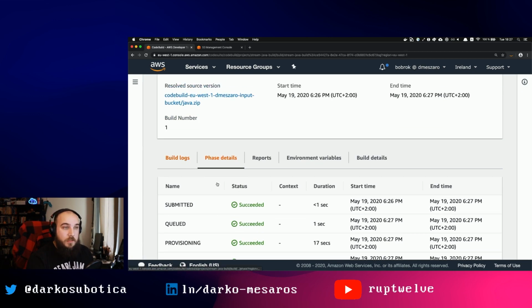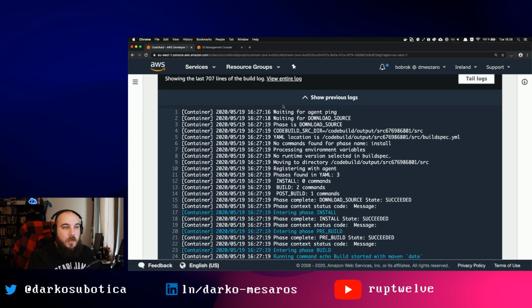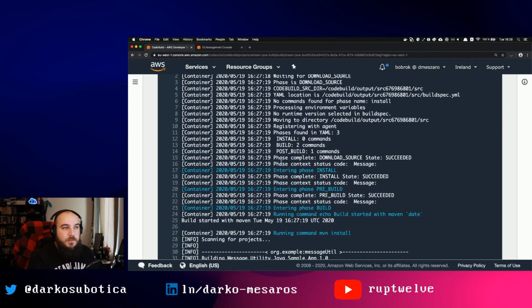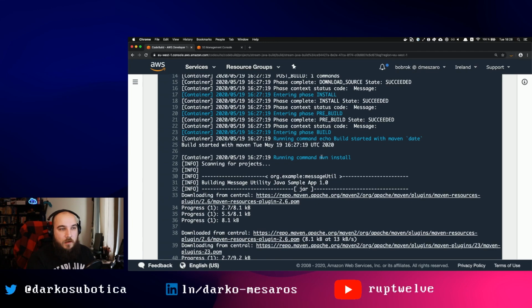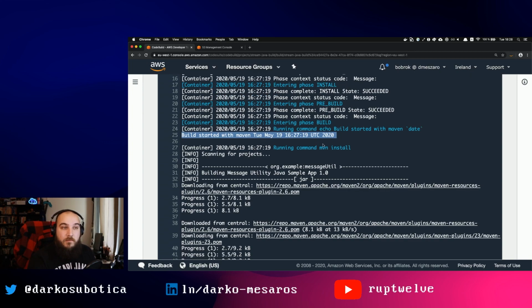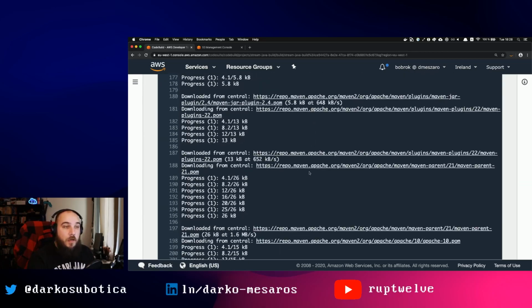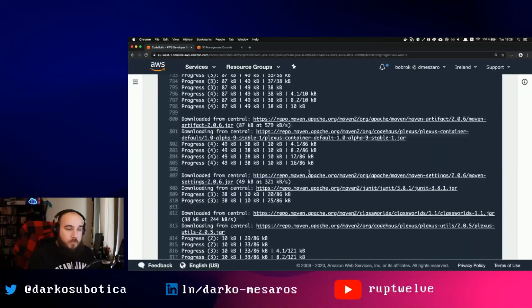So if we want to look at the details, in the big build logs, what we can see here is, can we see it all? Yeah, so we can see that it's starting and it's going to be running mvn install, and we can see running command echo build started on date. So you will see the output of this command, and then it's running mvn install. Then we see the whole Maven build process here. That's all fine. Oh, Java. Scroll all the way down.